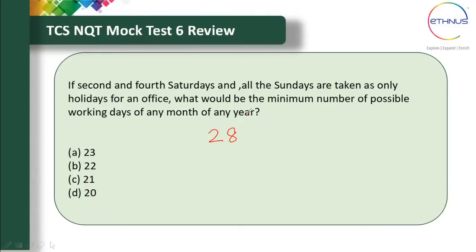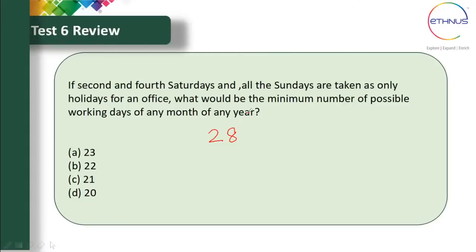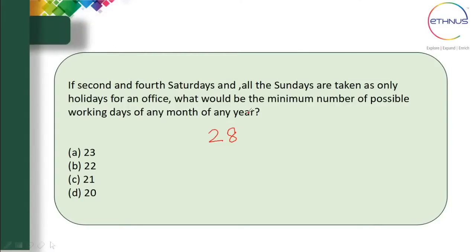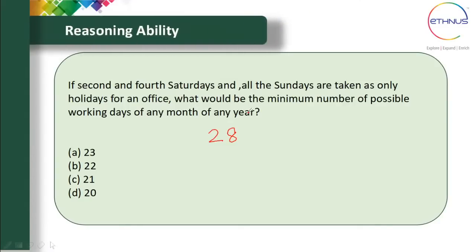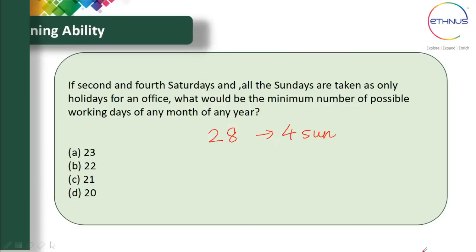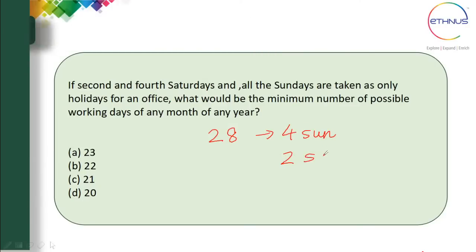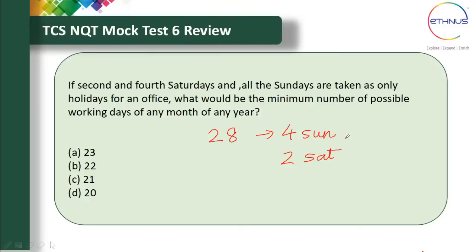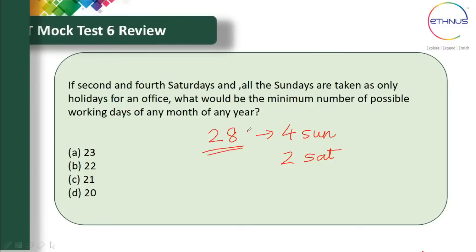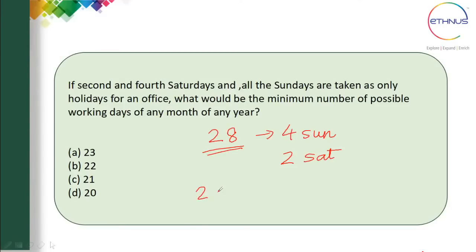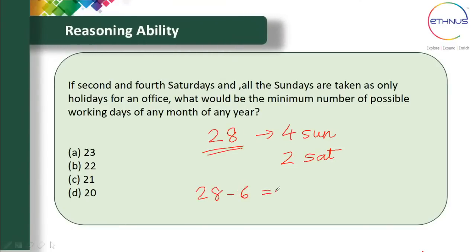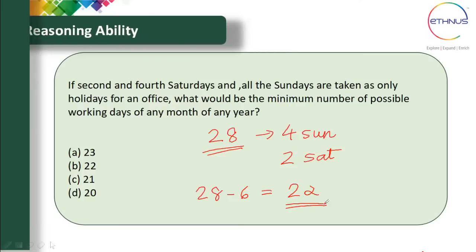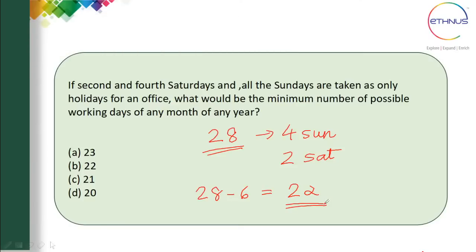If you consider the month of February, you will have 4 Saturdays and 4 Sundays in its 28 days. It will always be 4 Saturdays and 4 Sundays. In that, the 4 Sundays are not working days, and out of the 4 Saturdays, 2 Saturdays are holidays. So if you reduce this from 28, you get the number of working days. So 28 minus 4 plus 2 is 6, which will give you the answer, that is 22. So 22 is the minimum number of possible working days of any month.